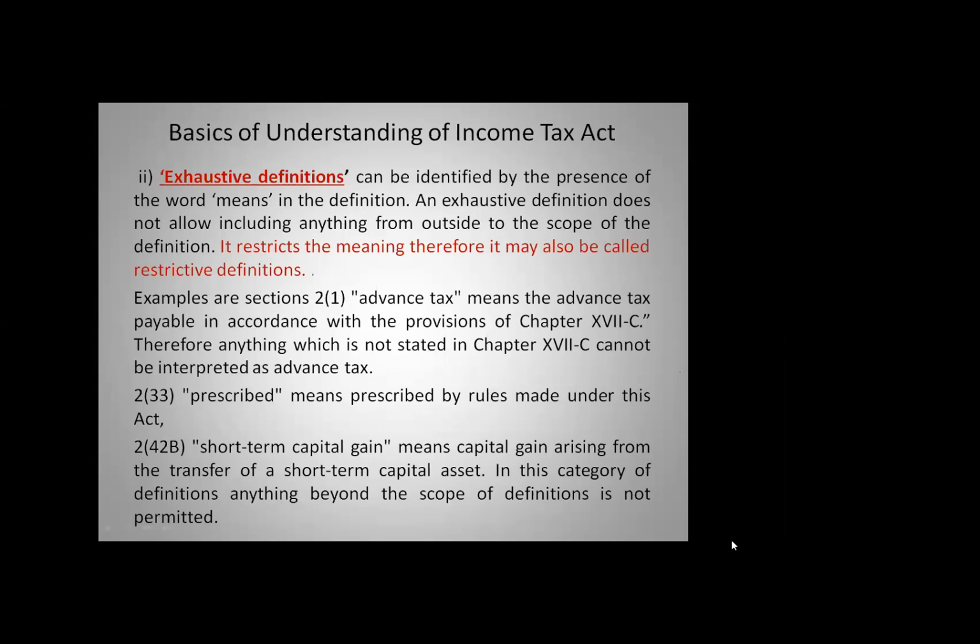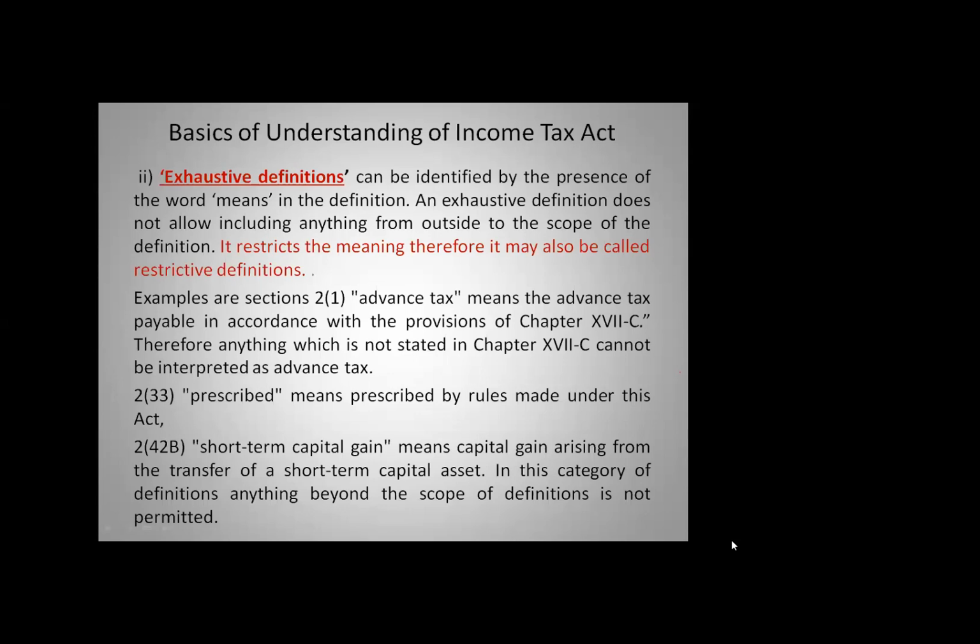For example, section 2 clause 42B, short-term capital gains means capital gain arising from the transfer of a short-term capital asset. Now the important words are transfer of a short-term capital asset. It can be only transfer of a short-term capital asset.